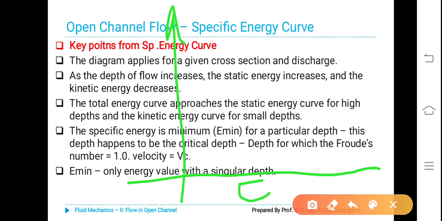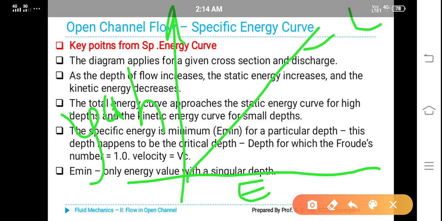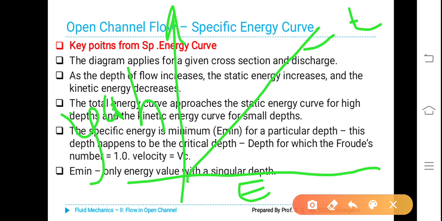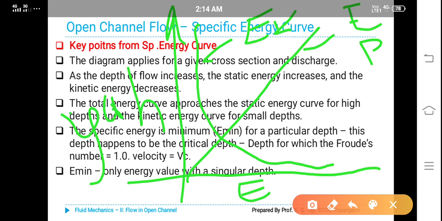This is specific energy E and this is depth H or Y on the y-axis. First, at 45 degrees a straight line represents the Ep curve, and there is a parabolic curve that represents Ek, kinetic energy.